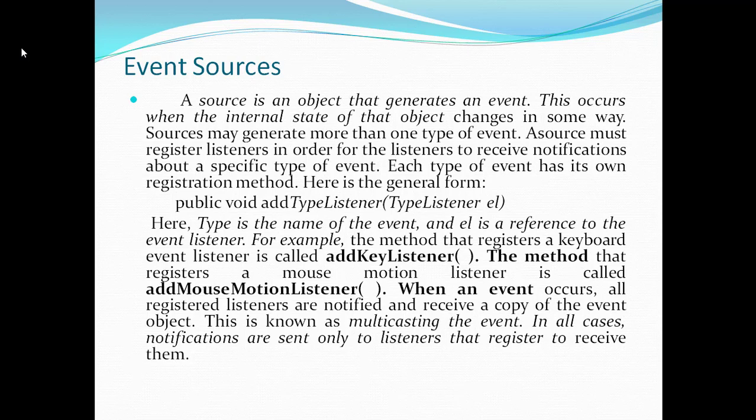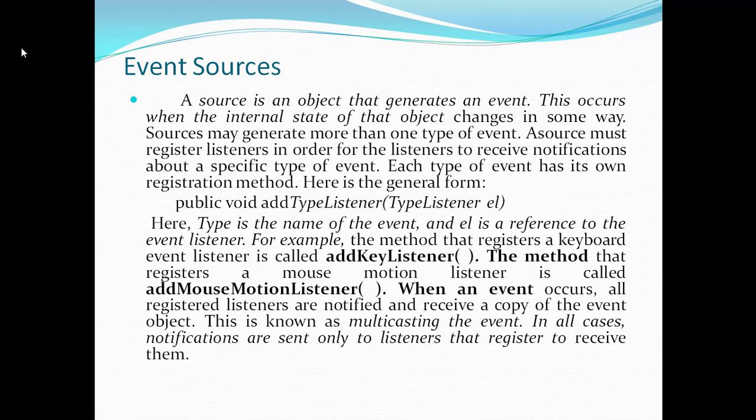Here is the general form: public void addTypeListener(TypeListener el). By using this general form syntax, you can register a method for event handling. Here type is the name of the event and el is a reference to the event listener.